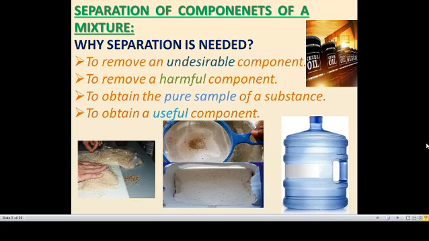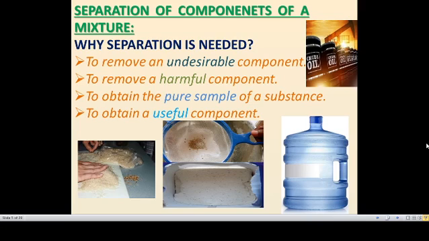To remove an undesirable component: our mother will buy rice. Before cooking that rice, she will remove the unwanted stones in it. Stone is an undesirable component, so she will separate that. As for a harmful component, if we keep wheat flour for several days, after a particular day you can see small insects present in it. So we will separate those insects from the flour by sieving. It will be harmful to us, right?